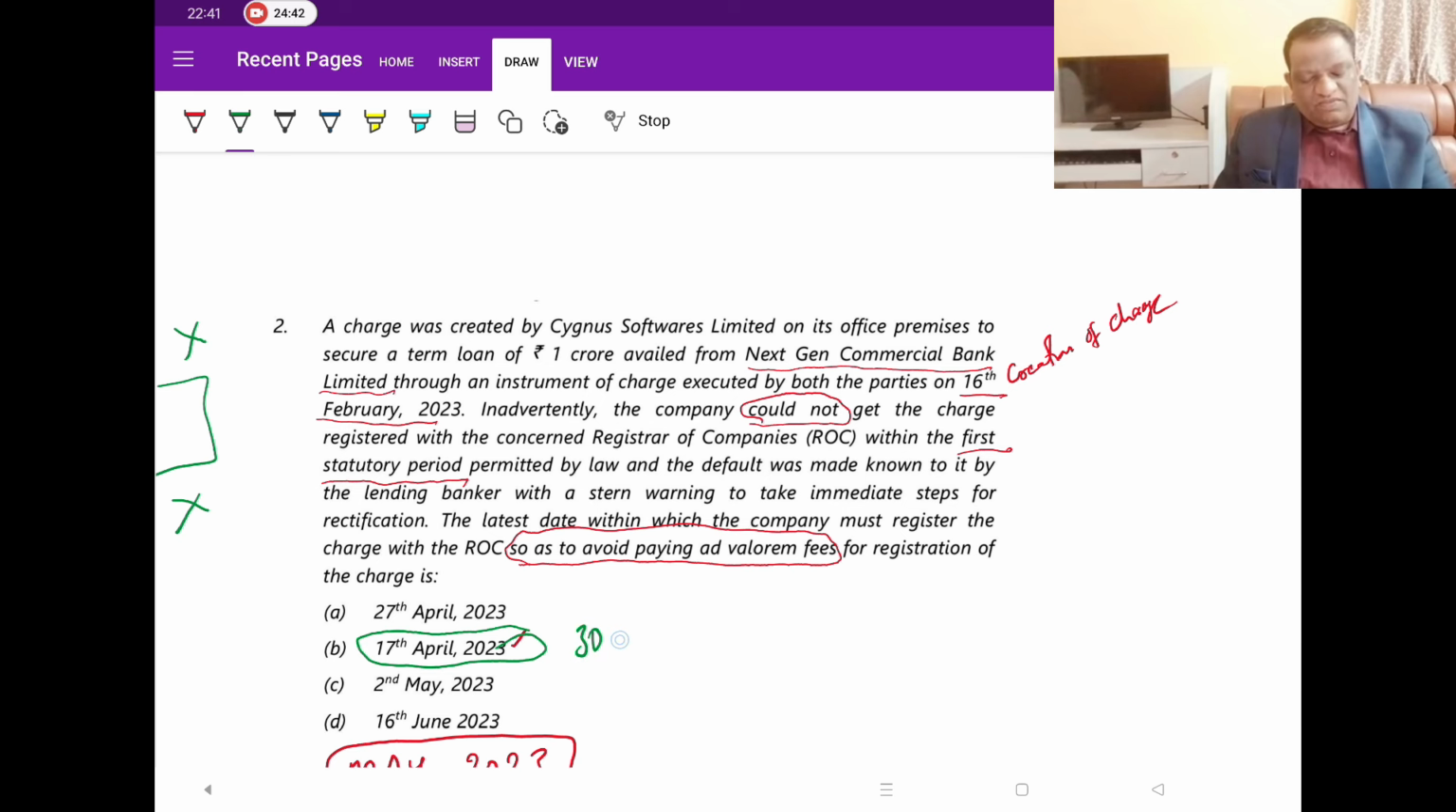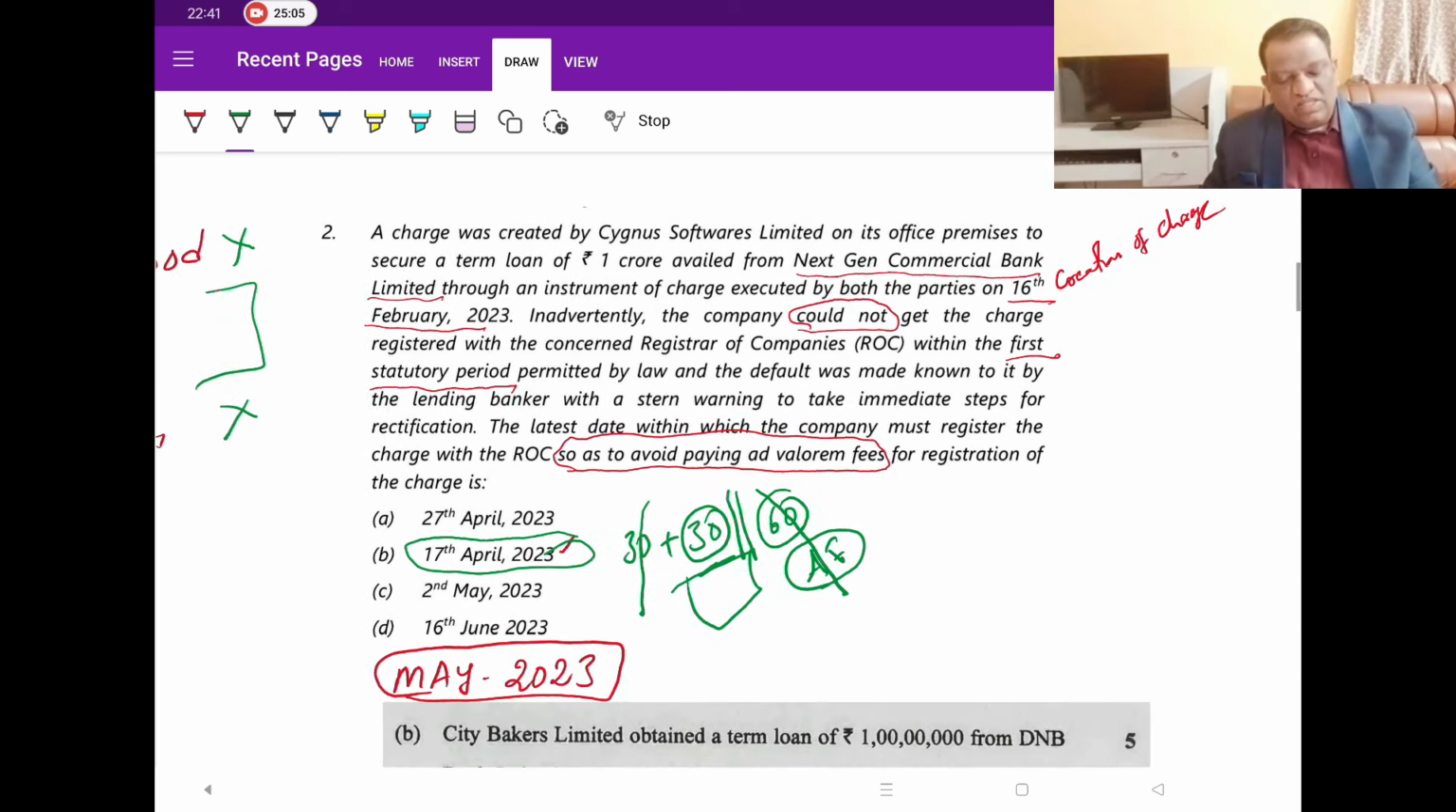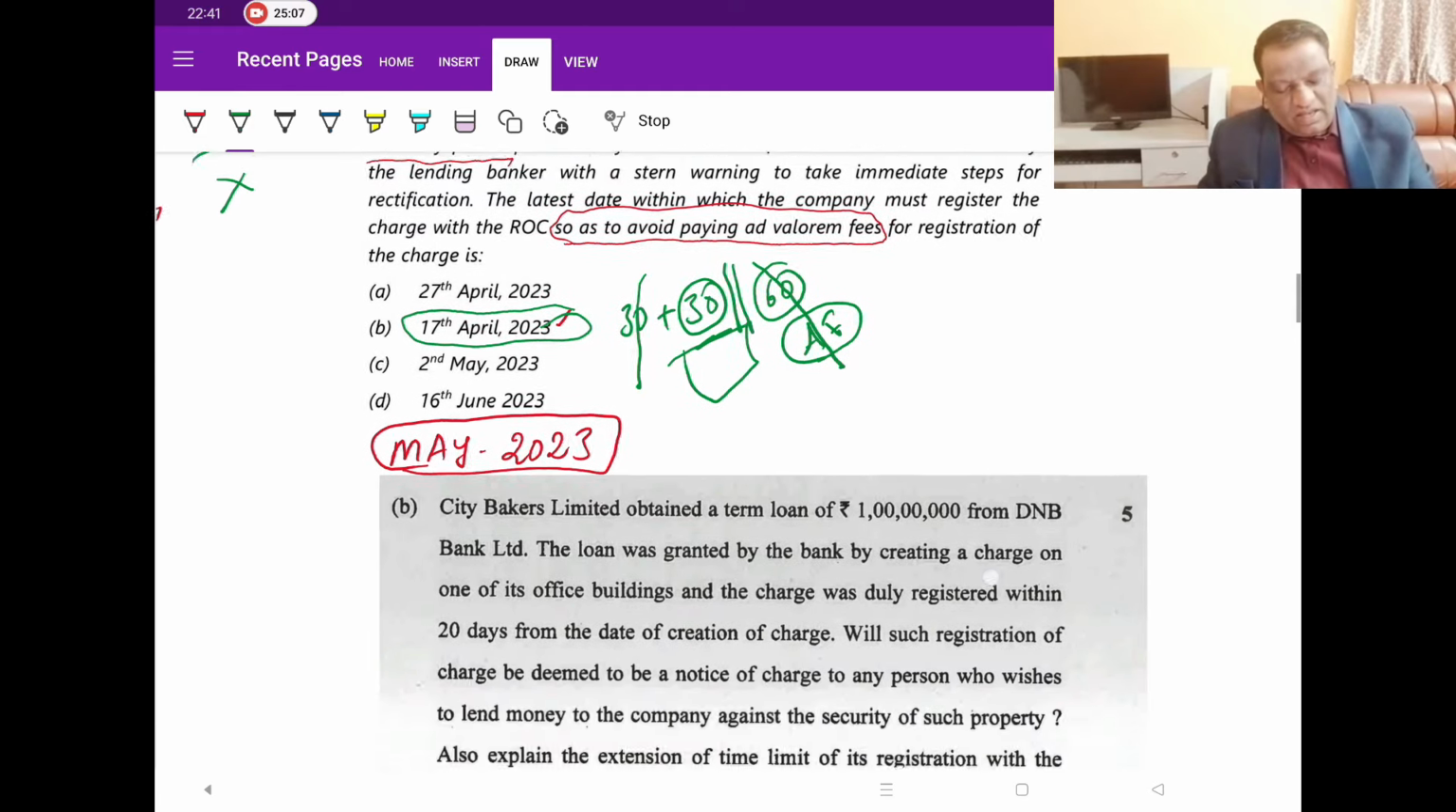Because 30 days is the first statutory period which you missed, and you are at the second statutory period. And if you miss this deadline, then you are given another 60 days, but you will have to pay ad valorem fees, which you don't want to pay. Since the company wanted to avoid this and they've already missed the first period, the only choice is to do it in this second: register the charge within 17th April. So this is how a question can be asked.